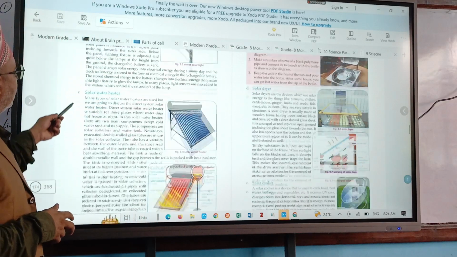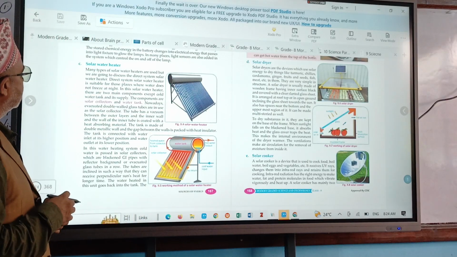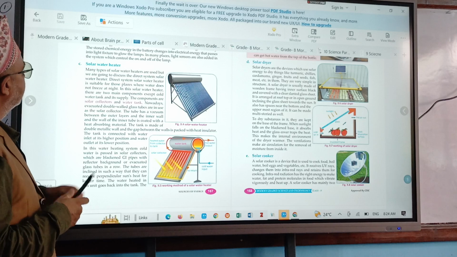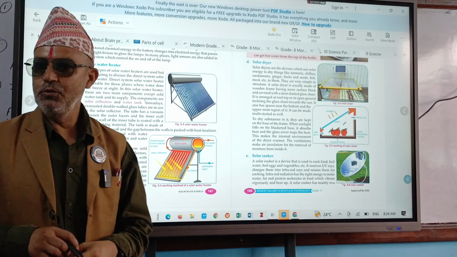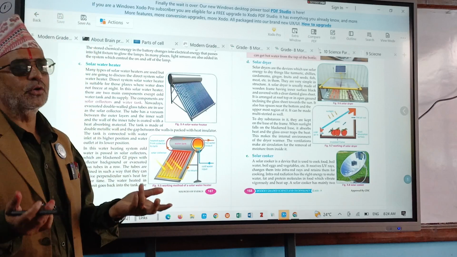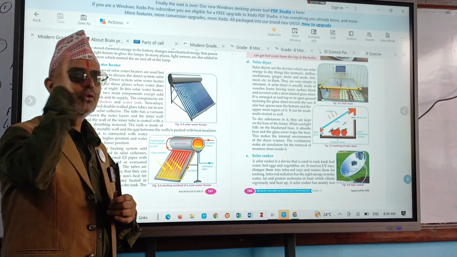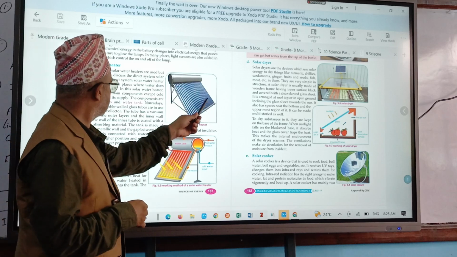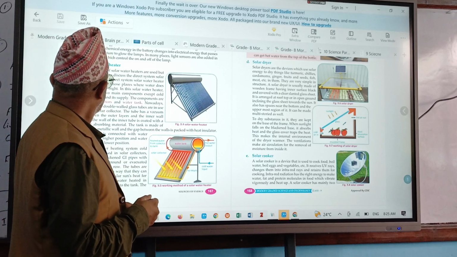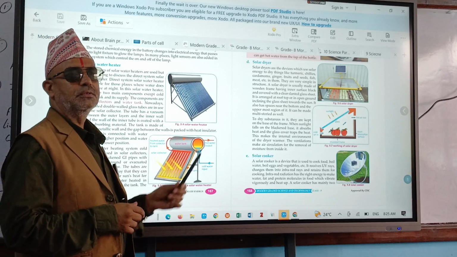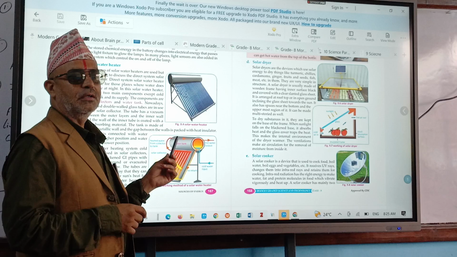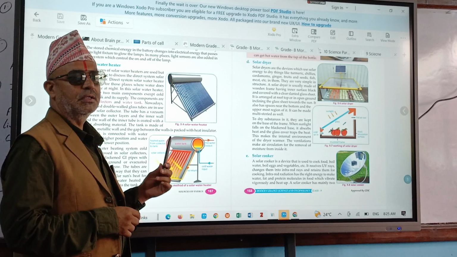Okay. Third one. What is the third? Solar water heater. Means solar devices. Solar water heaters. Do you have solar water heaters? Nobody has got, right? Even I also don't have. Oh, Arusi has got. How many such tubes are used? Hello, boy. How many tubes are used? Are there tubes or not? But he doesn't count it.